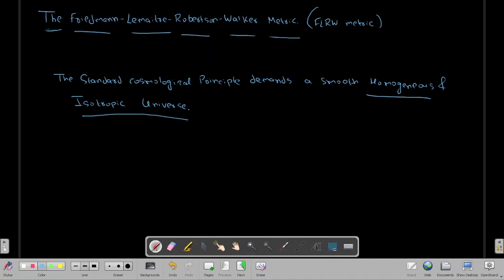Basically, a metric is a distance between two points in a space, or more generally, a distance between two points in a space time.